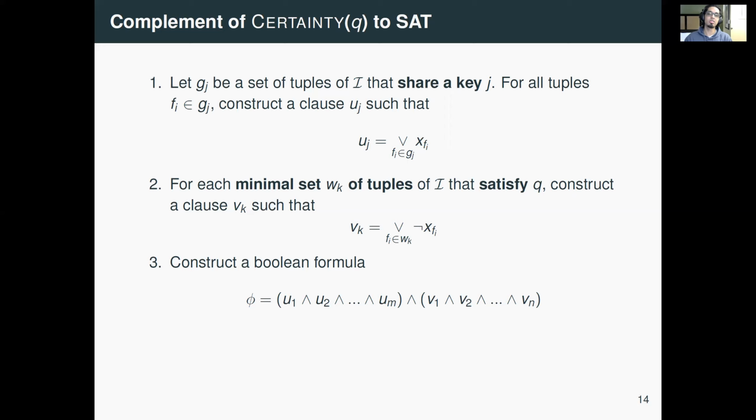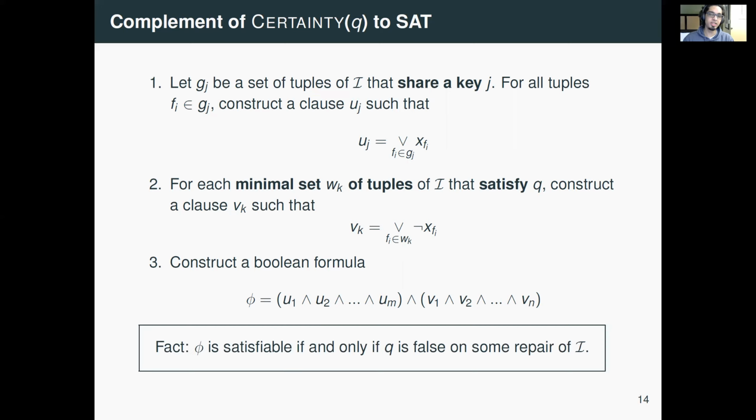So this set of clauses captures the satisfiability of the query over the data. And now, if we take all of these clauses in conjunction and construct a formula phi, it's pretty easy to prove that phi is satisfiable if and only if the query Q is false on some repair of I. That is, the consistent answer to Q is false.